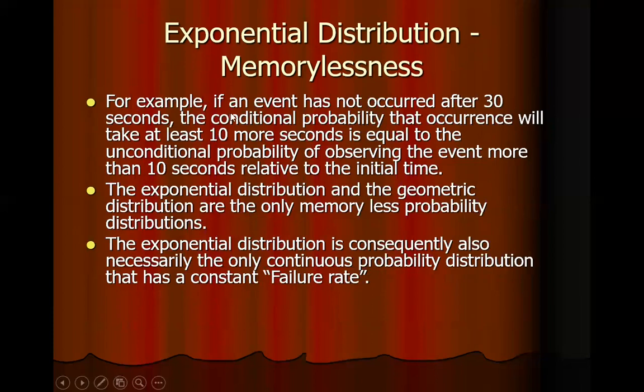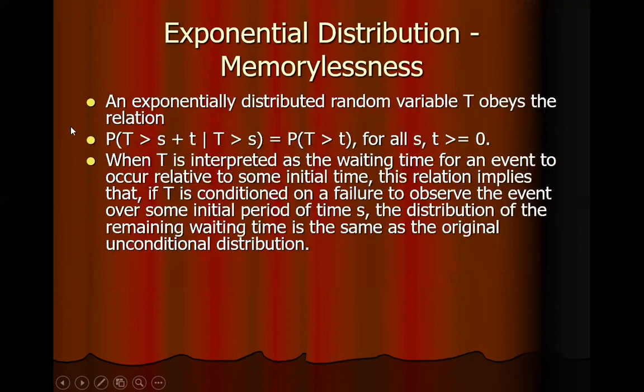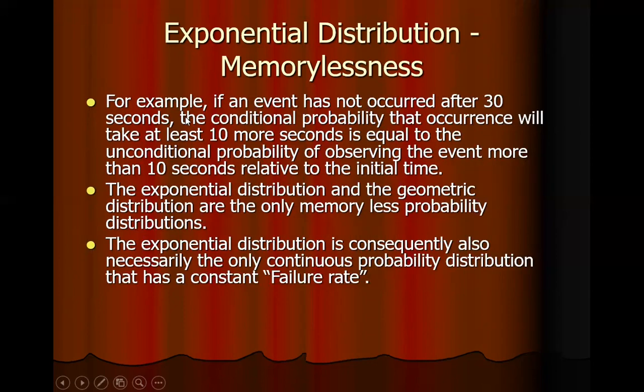In simpler words, for example, if an event has not occurred after 30 seconds, the conditional probability that occurrence will take at least 10 more seconds is equal to the unconditional probability of observing the event more than 10 seconds relative to the initial time. This is the same thing as shown here in simpler terms. So, the exponential distribution and the geometric distribution are the only memoryless probability distributions. And the exponential distribution has a constant failure rate.